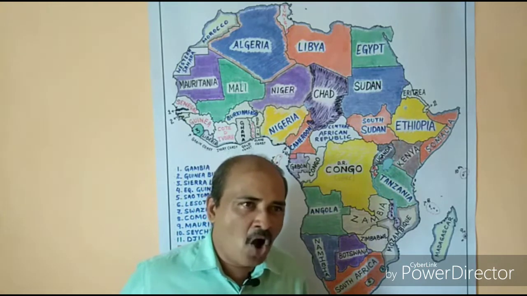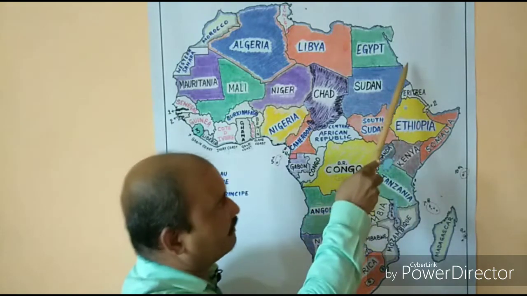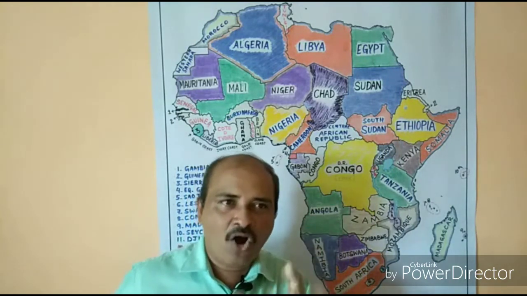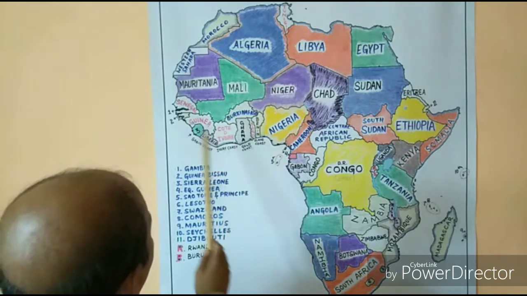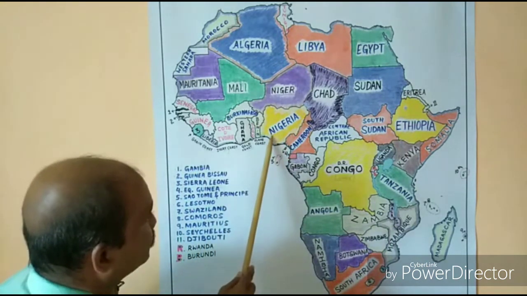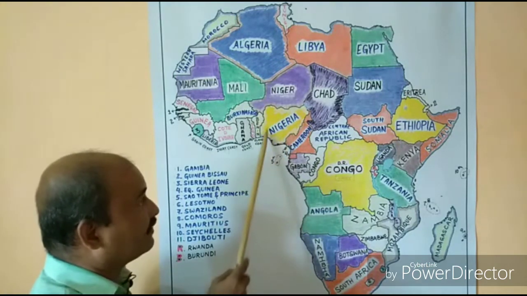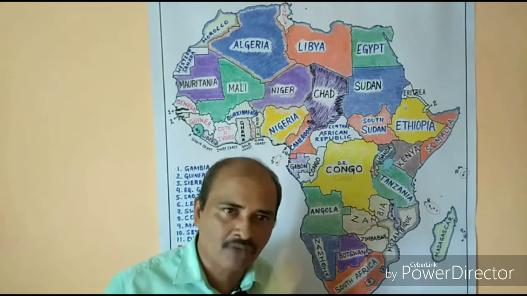as Tanzania. Okay. Now gateway of tears, Bab el Mandeb. So Bab el Mandeb is referred to as the gateway of tears. White man's grave, that is Guinea coast. Clear now? So here we have Guinea, and the Guinea coast is generally referred to as the white man's grave. In the same way, giant of Africa is Nigeria. The most populated country in Africa is Nigeria. So Nigeria is referred to as giant of Africa.